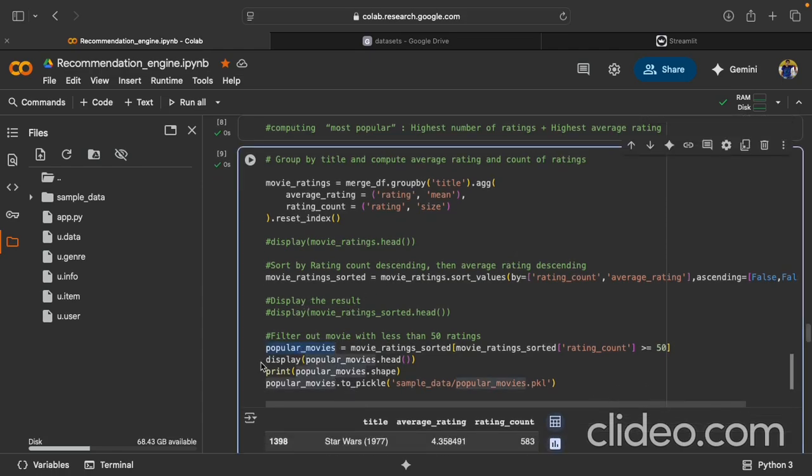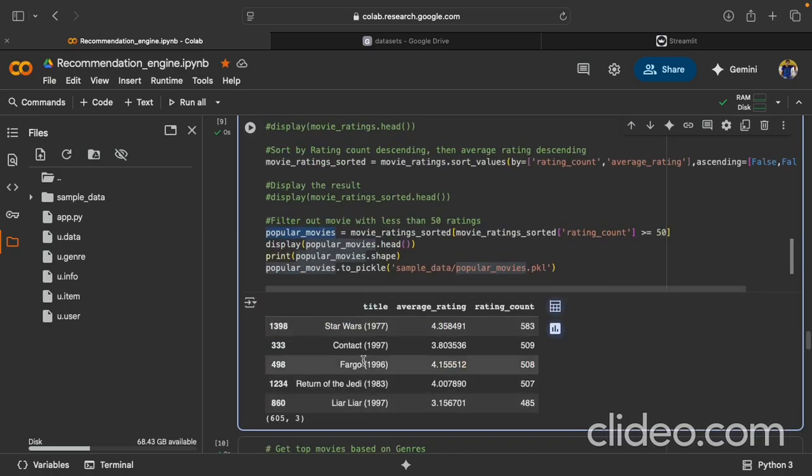So this is the popular movie. If you see, we displayed the popular movies. These are the popular movies based on the average rating and the number of ratings they got. It shouldn't be that there's one rating, it got 5-star, and that comes on top. No, there should be a good number of ratings and that rating should be a quantifiable number to come up in this list.